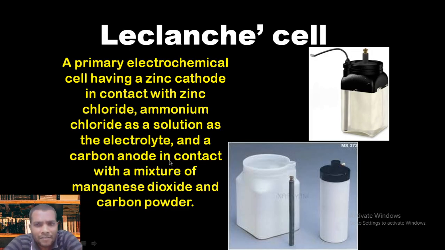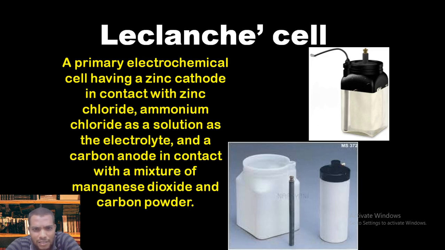Like that we have one more primary electrochemical cell, which is known as the Leclanche cell. So this is also a primary electrochemical cell. In this case we will change our setup. It contains zinc in contact with an electrolyte of zinc chloride and ammonium chloride solution. Zinc is an electrode and ammonium chloride is the electrolyte.